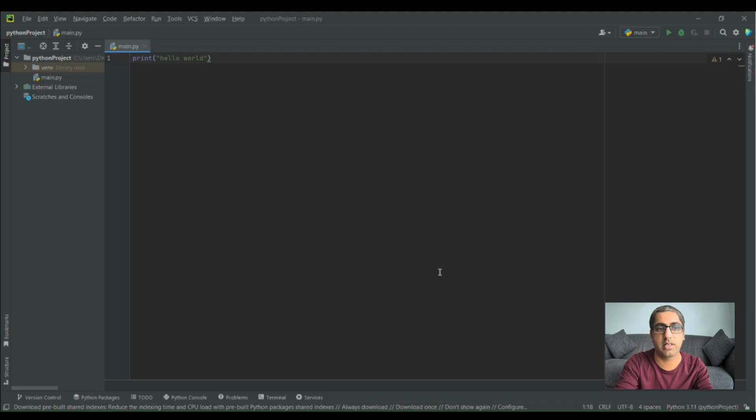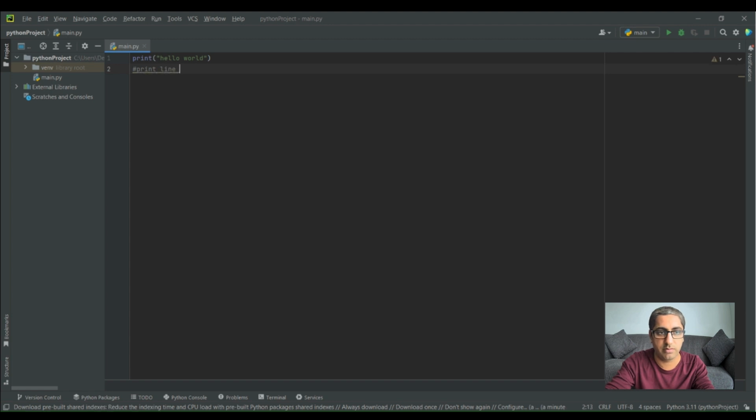Okay, so the first concept is comments. Comments are basically used to give some explanation to your code. It's available in every language. Comments are also used if you don't want to execute some piece of code at some time, so you can comment that piece of code. In Python, comments are very easy. You can just use the hash sign and put your comment, print line or whatever. You can put it over there.